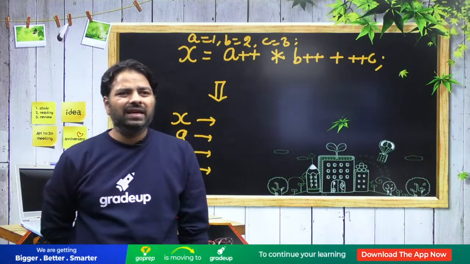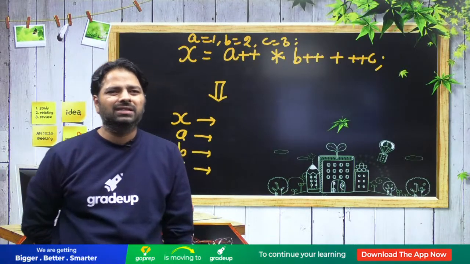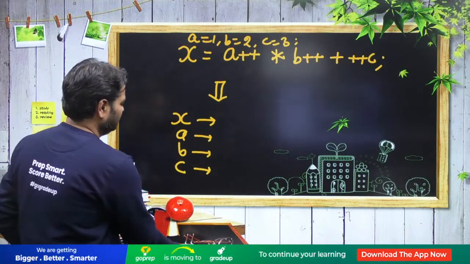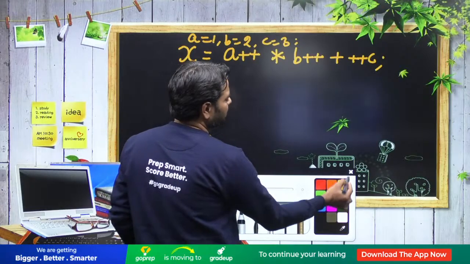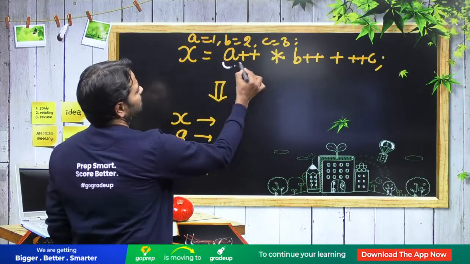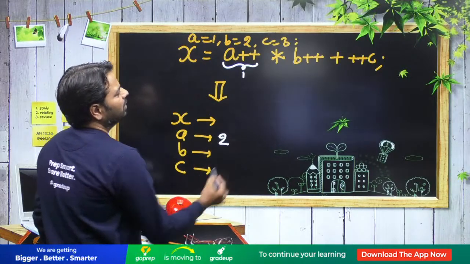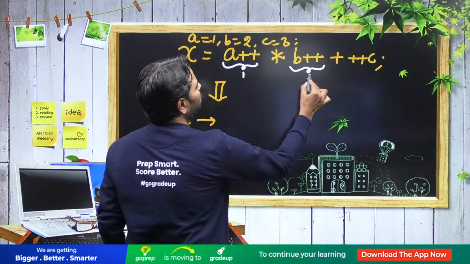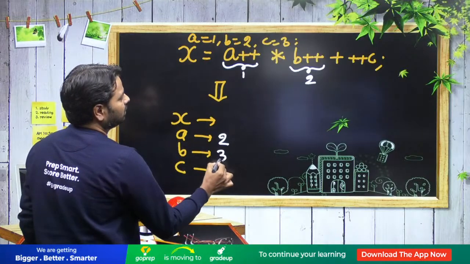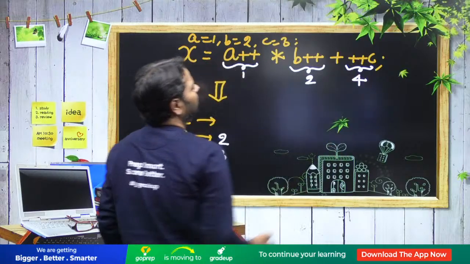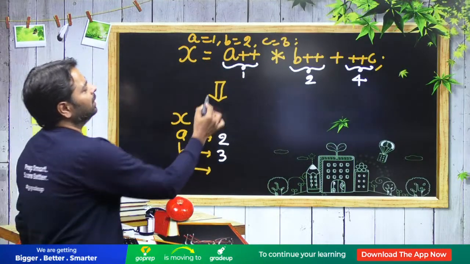Look at that. What is 7, 8, 6? This many answers should not come, right? It's a very simple one. A plus plus, you will take 1 only, but here it will become 2. B plus plus, B will be 2 only, but you will increment it later. And plus plus C, now only you will increment, so it is 4. Right. Anyhow, you are going to multiply first.